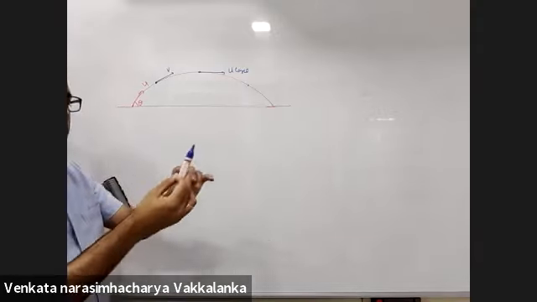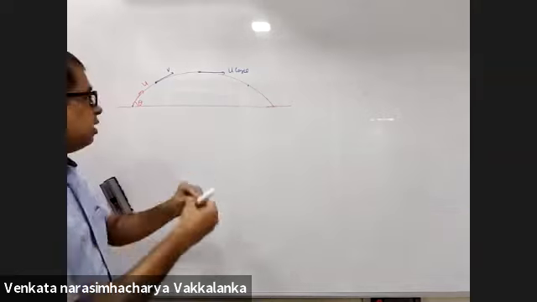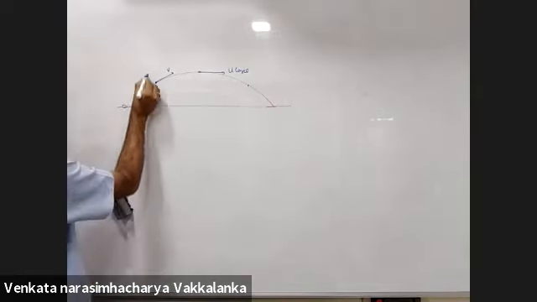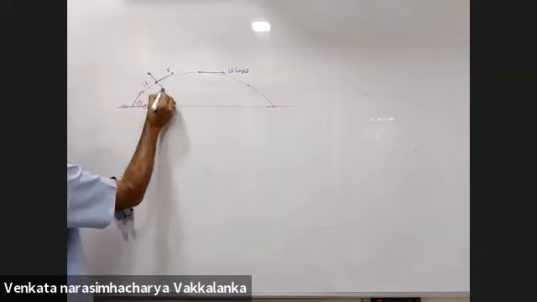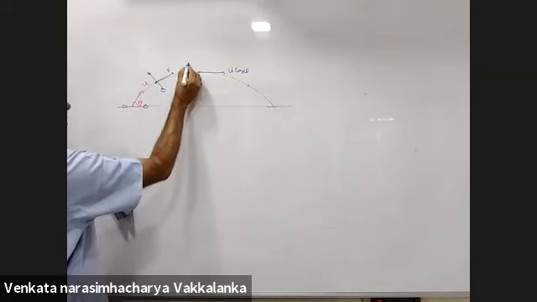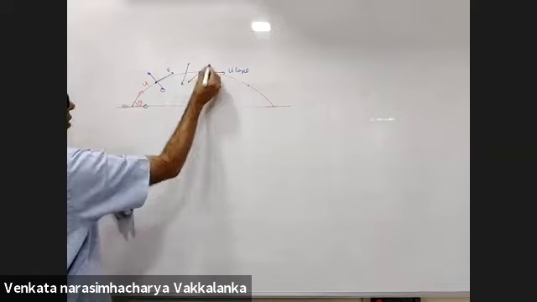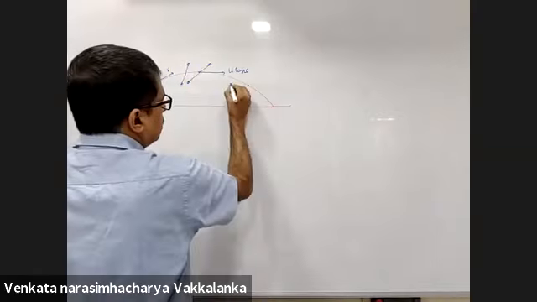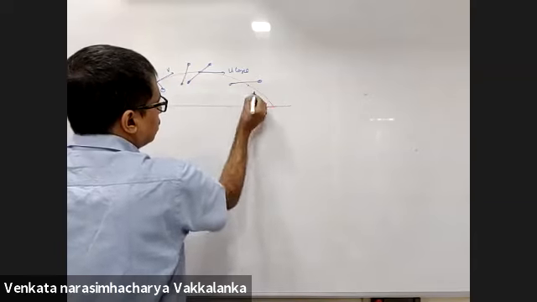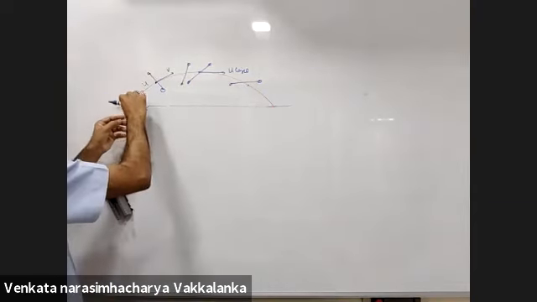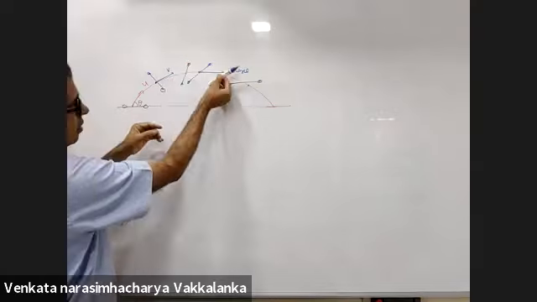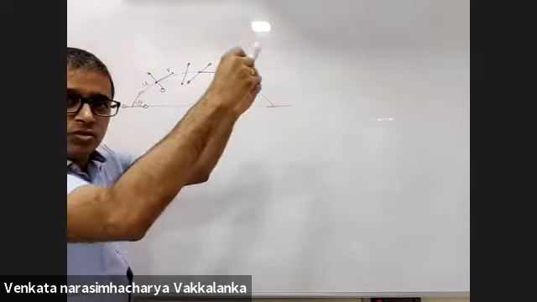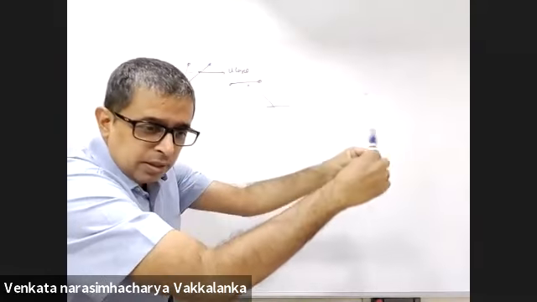But suppose I throw a dumbbell this way. After some time, the dumbbell is here, then here, then here. Now the dumbbell is rotating, so that means the dumbbell is rotating this way and it is going in a projectile motion.